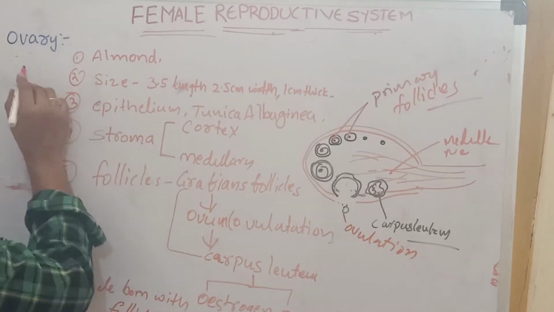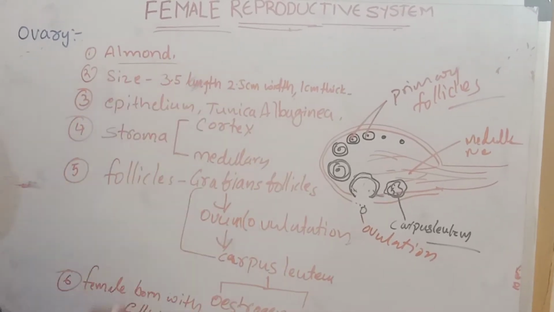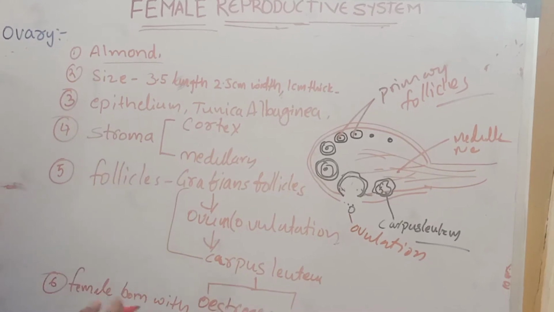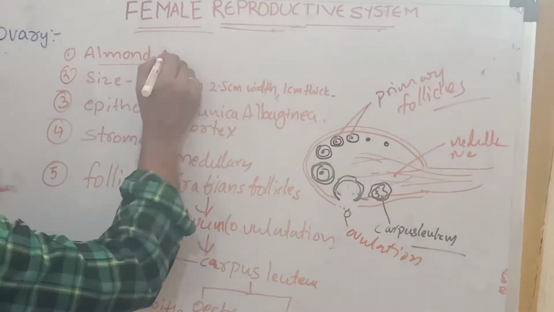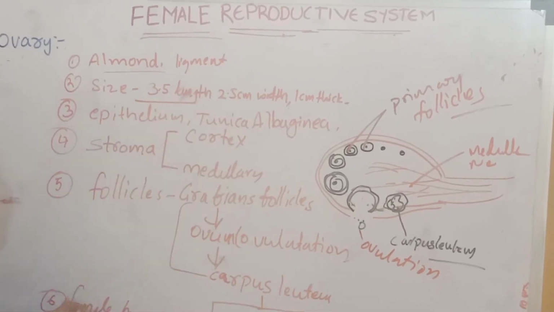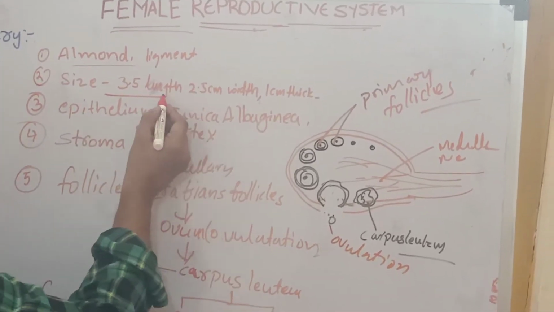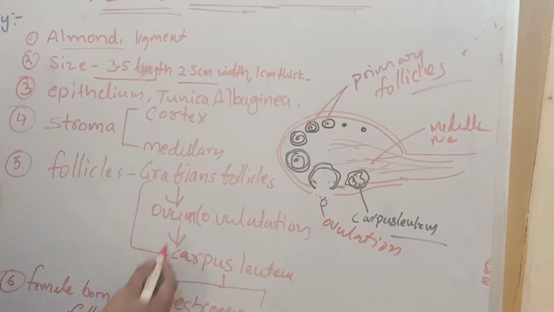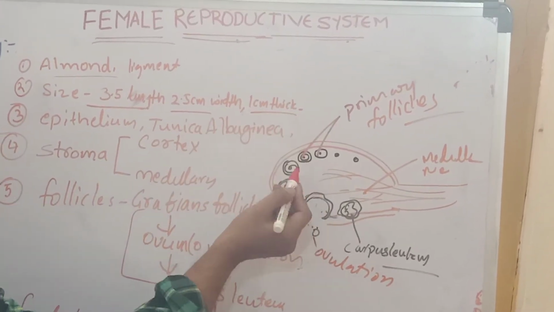Here the ovary, as we already learned, is an almond shaped structure attached to the uterus with a ligament. The size of the ovary is 3.5 centimeters in length, 2 centimeters in width and 1 centimeter thick.